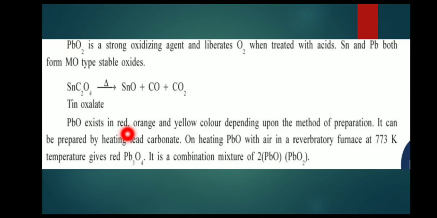PbO exists in red, orange and yellow colors depending upon the method of preparation. It can be prepared by heating lead carbonate. On heating lead oxide with air in a laboratory furnace at 773 Kelvin, it gives red Pb3O4. It is a mixture of 2PbO and PbO2.